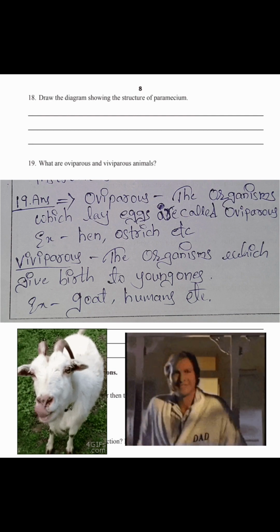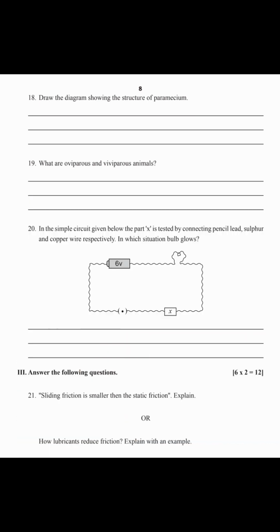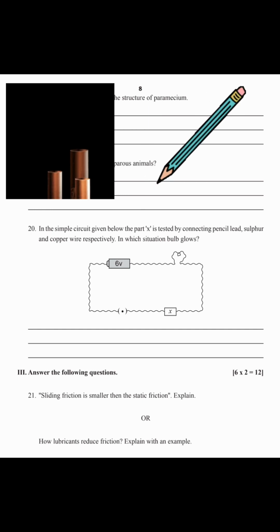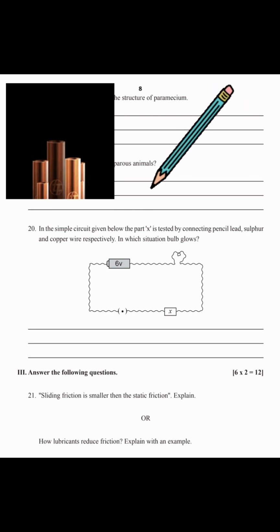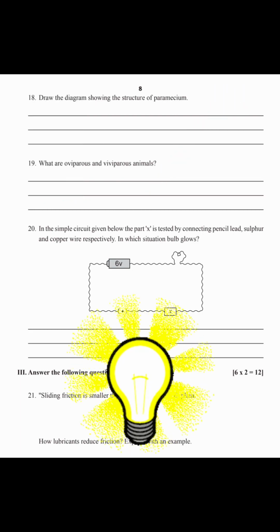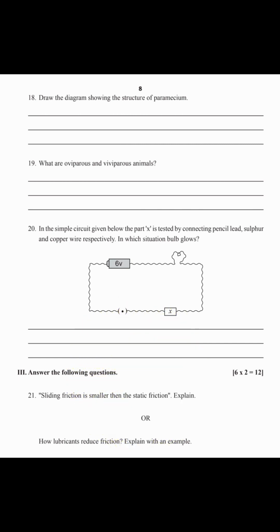Example, goat, humans, etc. 20th question, in the simple circuit given below, the part X is tested by connecting pencil lead, sulfur and copper wire respectively. In which situation will the bulb glow? Pencil lead and copper both are good conductors of electricity. So when you connect this pencil lead and copper, there is a glow of the bulb, and sulfur does not conduct electricity because it is a non-metal.